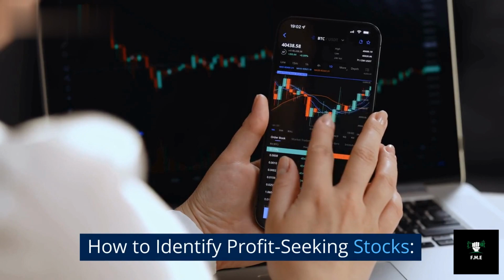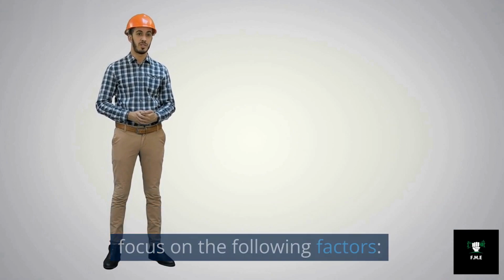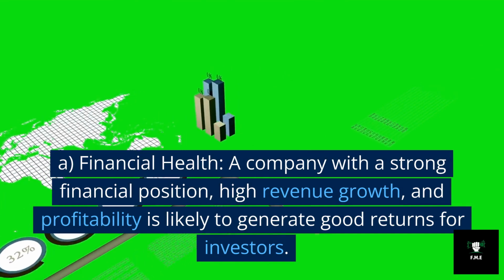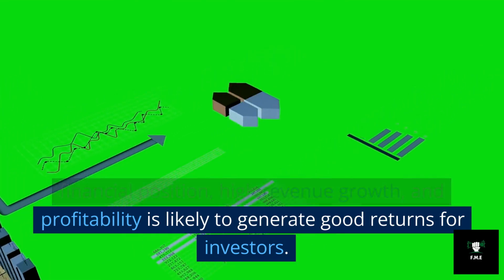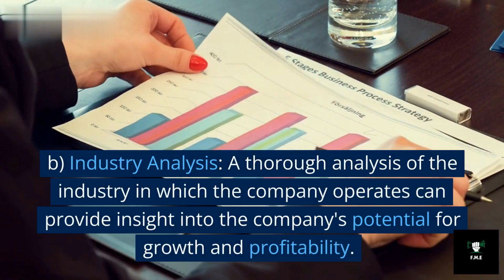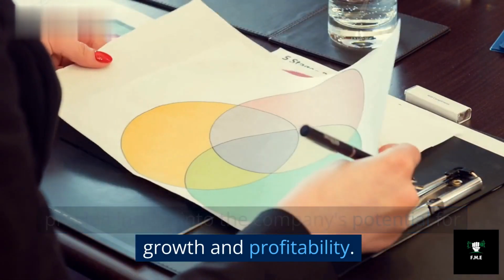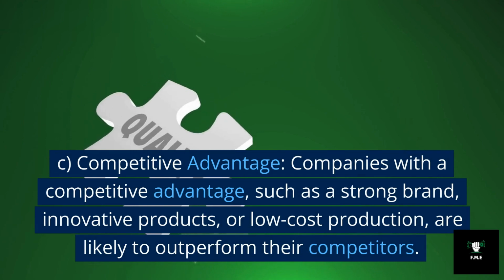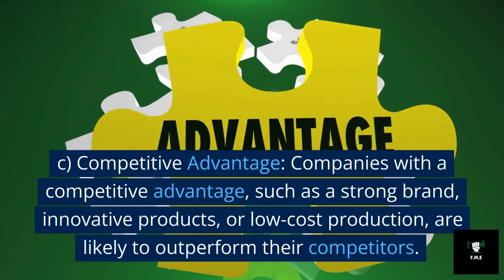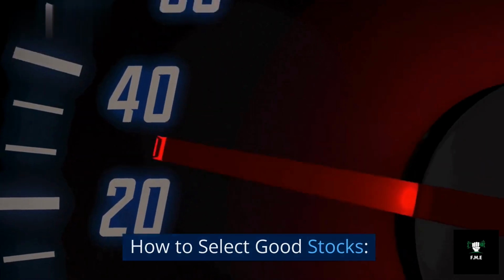How to identify profit-seeking stocks. To identify profit-seeking stocks, investors should focus on the following factors. A. Financial health. A company with a strong financial position, high revenue growth, and profitability is likely to generate good returns for investors. B. Industry analysis. A thorough analysis of the industry in which the company operates can provide insight into the company's potential for growth and profitability. C. Competitive advantage. Companies with a competitive advantage, such as a strong brand, innovative products, or low-cost production, are likely to outperform their competitors.